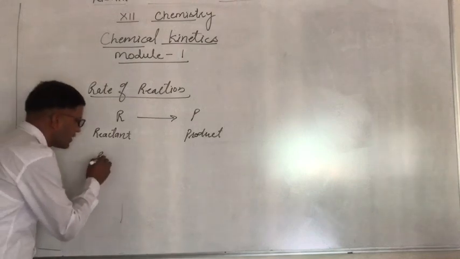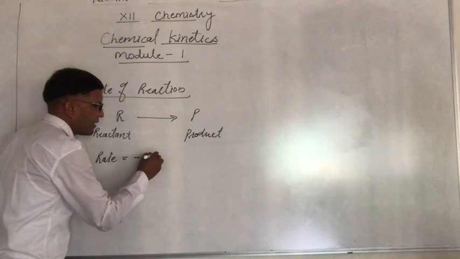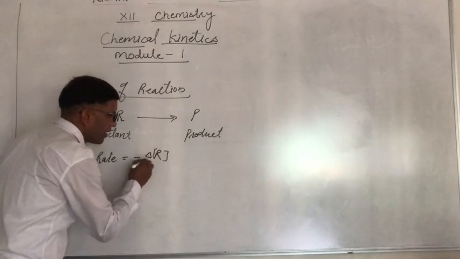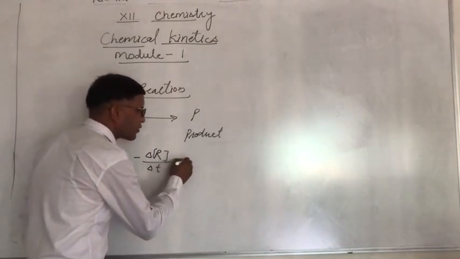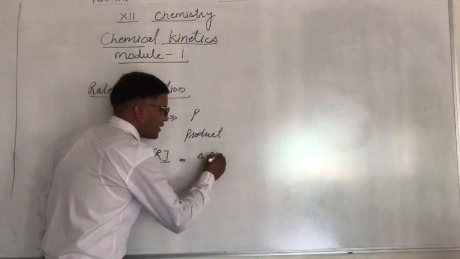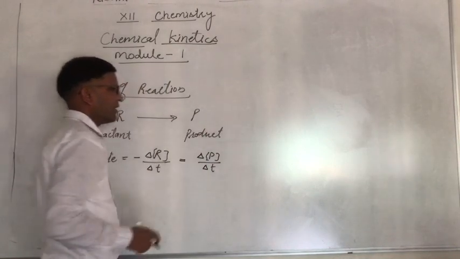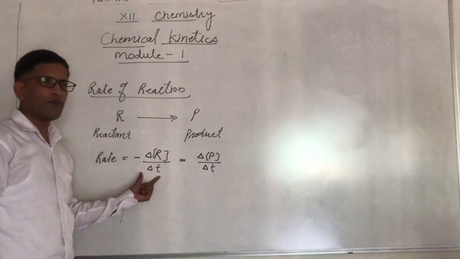We can say rate is minus delta R upon delta T, and it is also equal to delta P upon delta T.